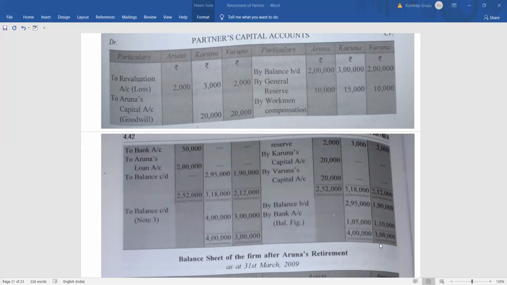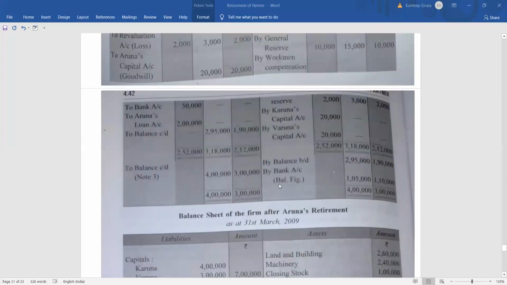The journal entry will be like this. Karuna's capital account will be credited, Varuna's capital account will be credited, and the money will come, so the bank will be debited. Bank account debit 2,15,000, the addition of these two, to Karuna's capital account 1,05,000, to Varuna's capital account 1,10,000. Final, right? Clear? Okay.